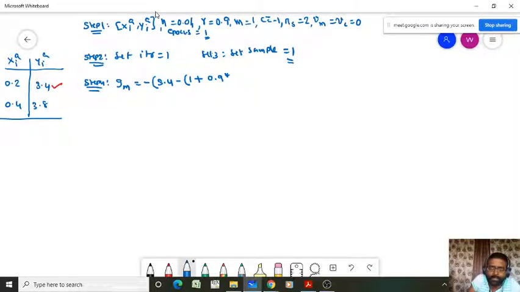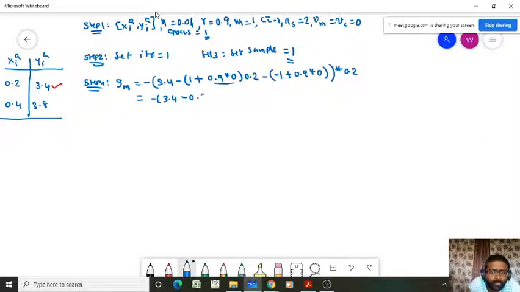So Vm equal to 0, into xi, that's equal to 0.2, minus c. c is minus 1, plus gamma 0.9 into Vc, that's equal to 0. Multiplied with 0.2, its value will be minus 3.4. This is 0, so minus 0.2.